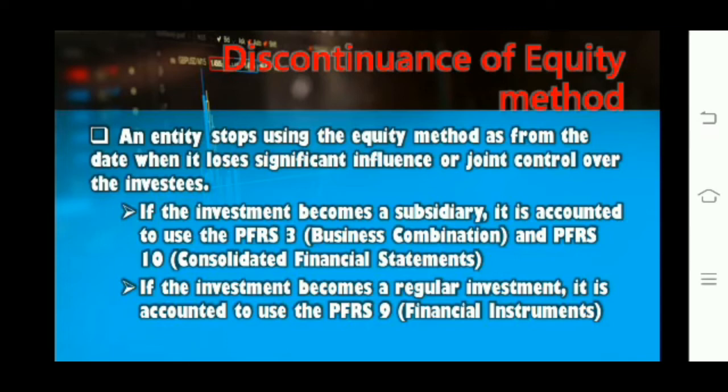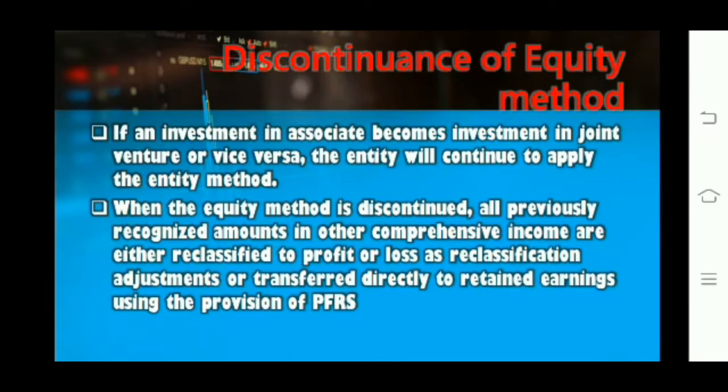If the investment becomes a subsidiary, it is accounted for using PFRS 3 Business Combinations and PFRS 10 Consolidated Financial Statements. If the investment becomes a regular investment, it is accounted for using PFRS 9 Financial Instruments.